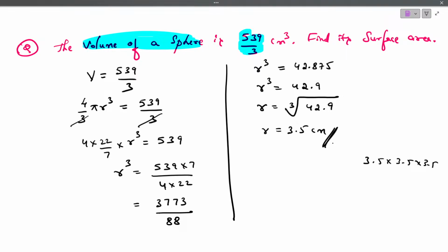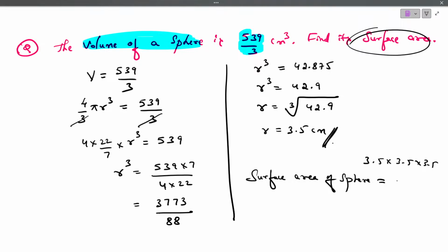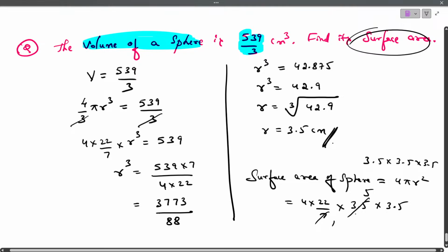Now we got the radius. Now we have to find the surface area of the sphere. The surface area of a sphere formula is 4 pi r square. 4 into 22 by 7 into the radius. So what is the value of r? 3.5. R square is 3.5 into 3.5. 7 ones are 7, 7 fives are 35.